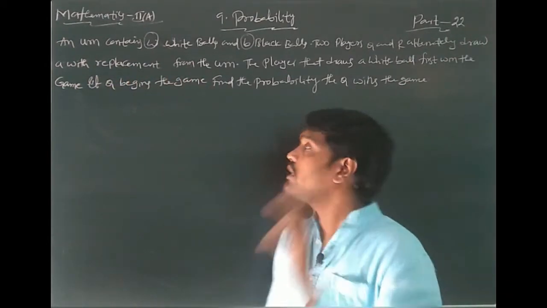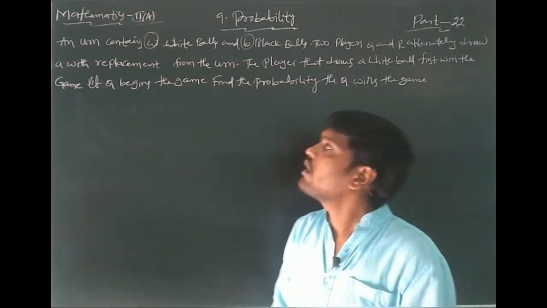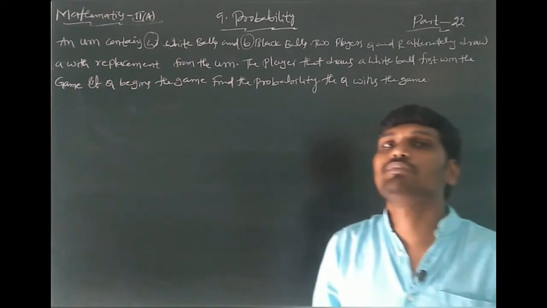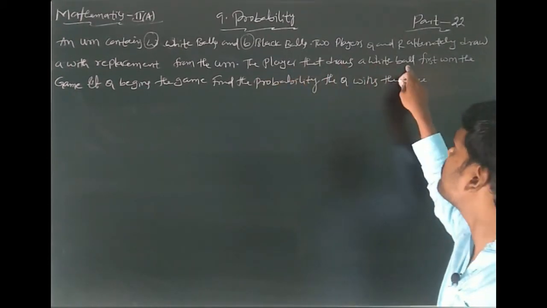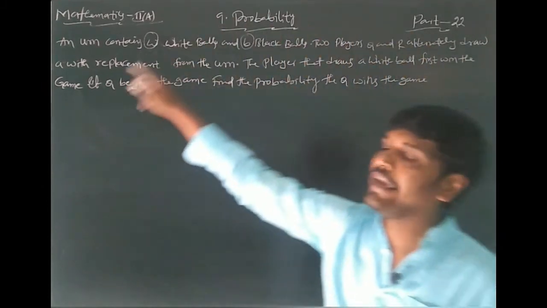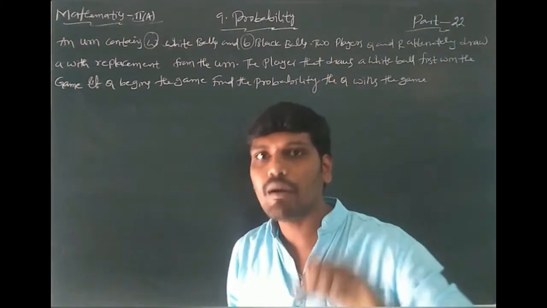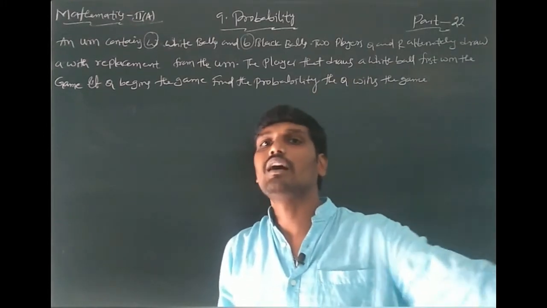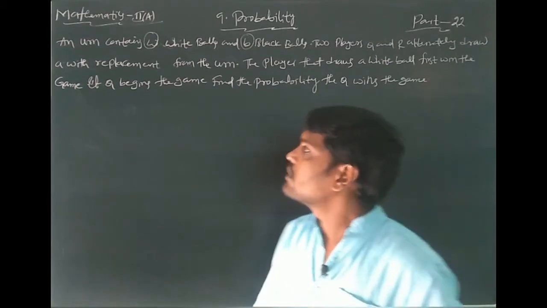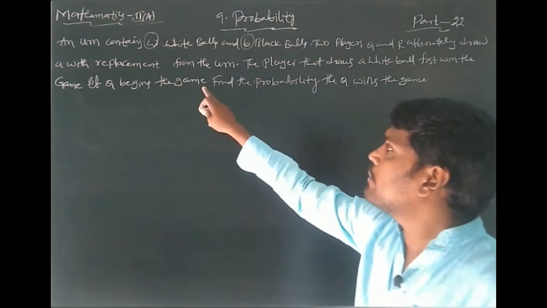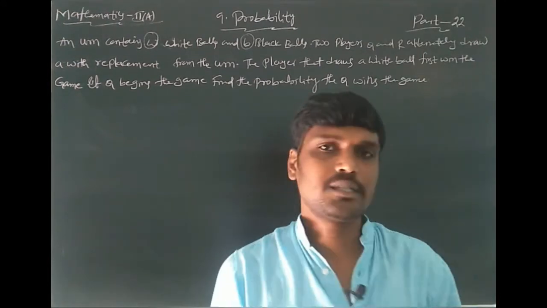Here the two players are named Q and R. They draw with replacement from the urn. The player who draws a white ball first wins the game. Whoever gets the first white ball wins; otherwise, if you get a black ball, you lose your turn. If Q begins the game, find the probability that Q wins the game.